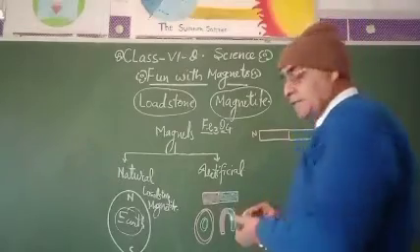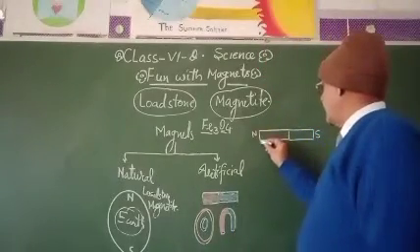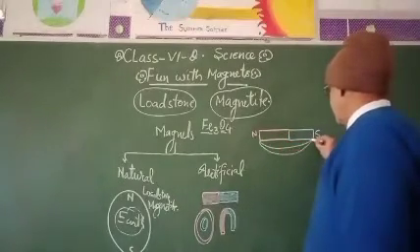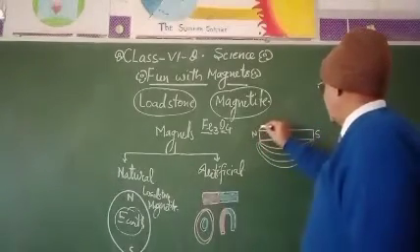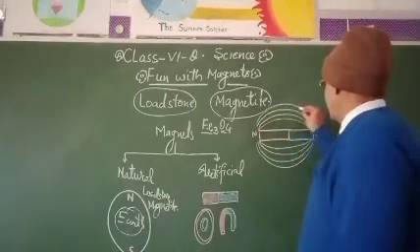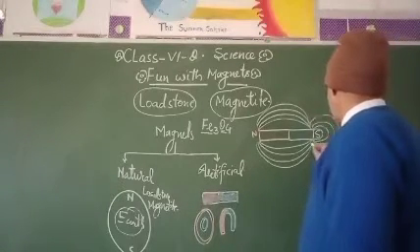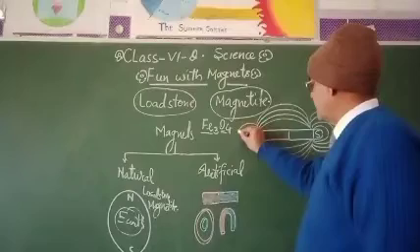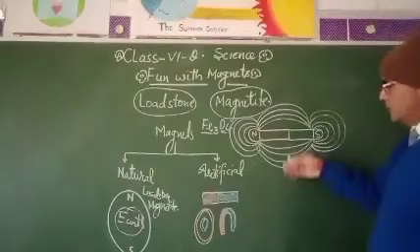Due to the magnetic force, the force of attraction by the magnet, the magnetic waves create the magnetic field. These are the magnetic field lines from pole to pole, like this. This is the magnetic force. But at the poles, the magnetic force is greater than at the middle piece.